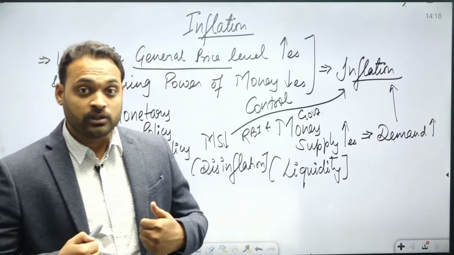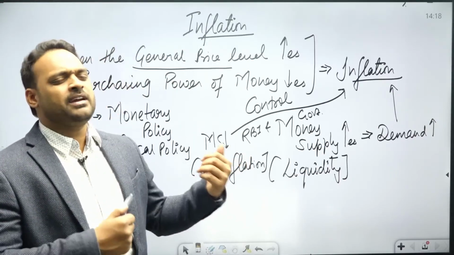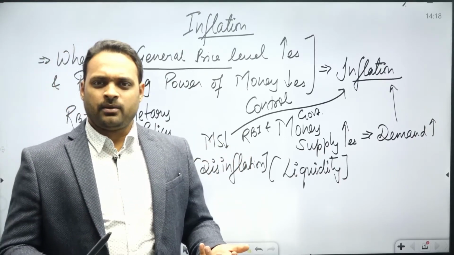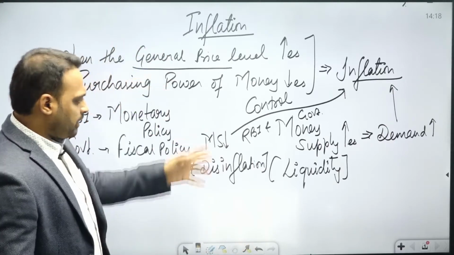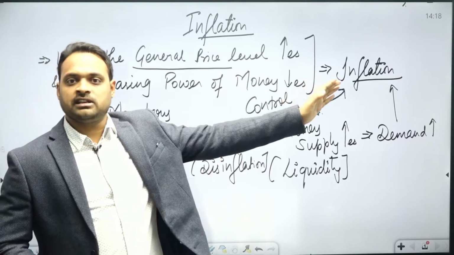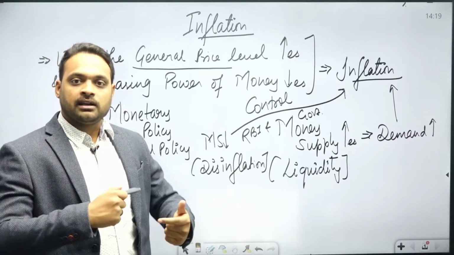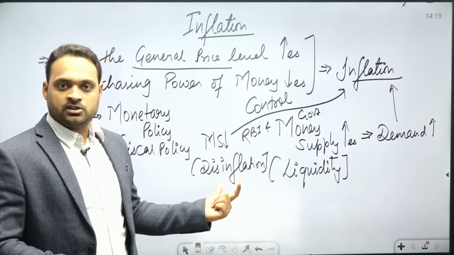And now you know that it is one of the toughest subjects for you, but I'll definitely make it very easy, right? So the RBI and the government decrease money supply for controlling inflation in the nation, and this is called disinflation. So you guys learned another term that is called disinflation, right?